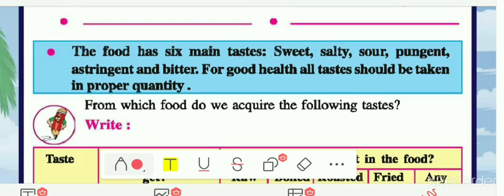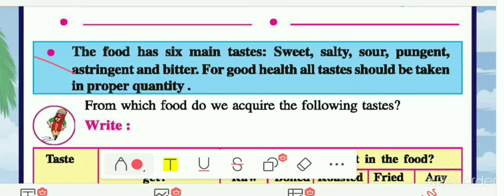So now let me see about the different tastes of our food. The food has 6 main tastes, that is sweet, salty, pungent, that means spicy taste. Then astringent, that means kasela, that means if you taste this kind of taste, then your tongue will feel numb, it dries the mouth, and this taste constricts the throat. Like the taste of unripe bananas or mango seeds, the taste of betel nuts also, this is astringent. And the last one is bitter.